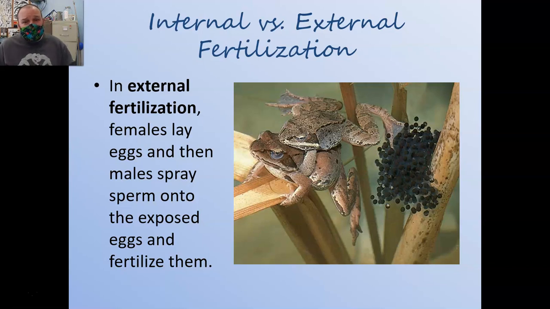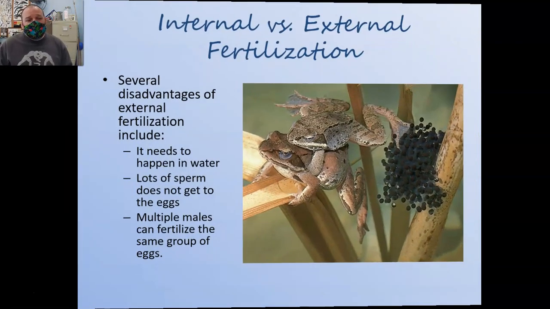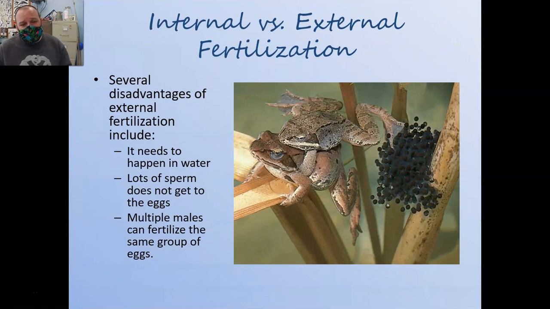Now, this works. Many species do it, lots of fish, frogs, and so on. But it really does have some disadvantages. To begin with, it needs to happen in water. And if you want to invade land and be a terrestrial creature, you don't want to be stuck breeding in water all the time.